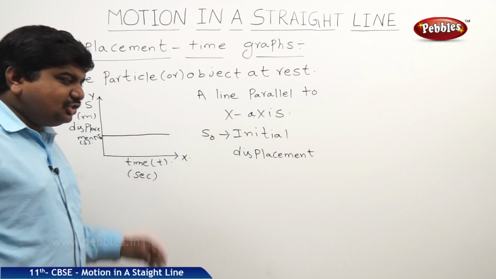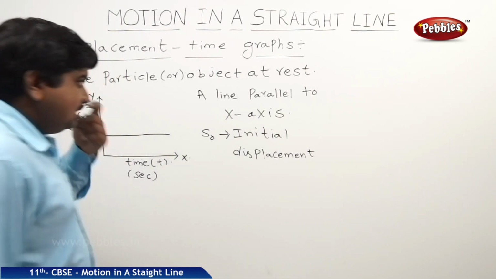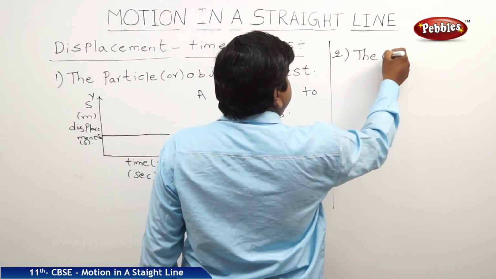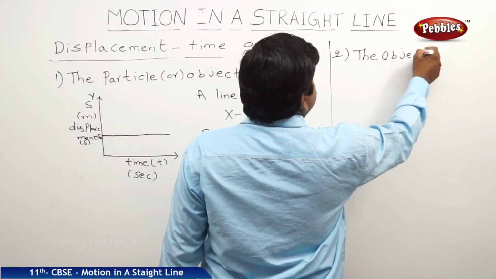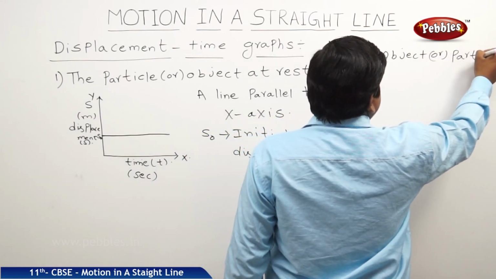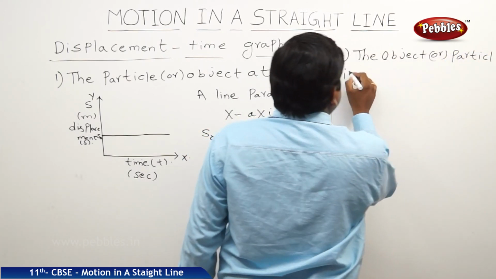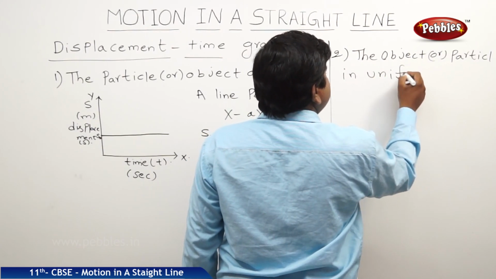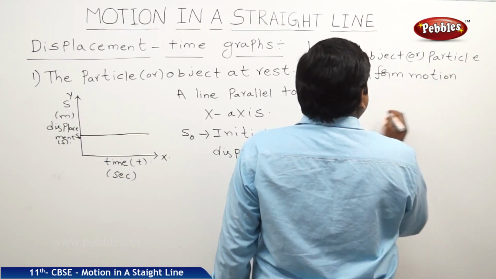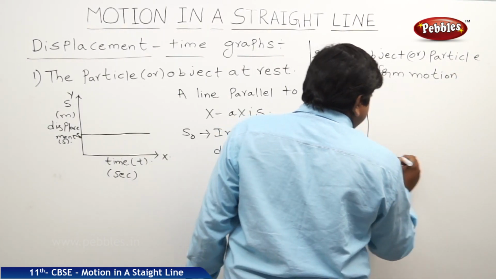This is one of the situations in the displacement-time graphs. The second one: the body is in uniform motion. So in this case, this is the model graph.